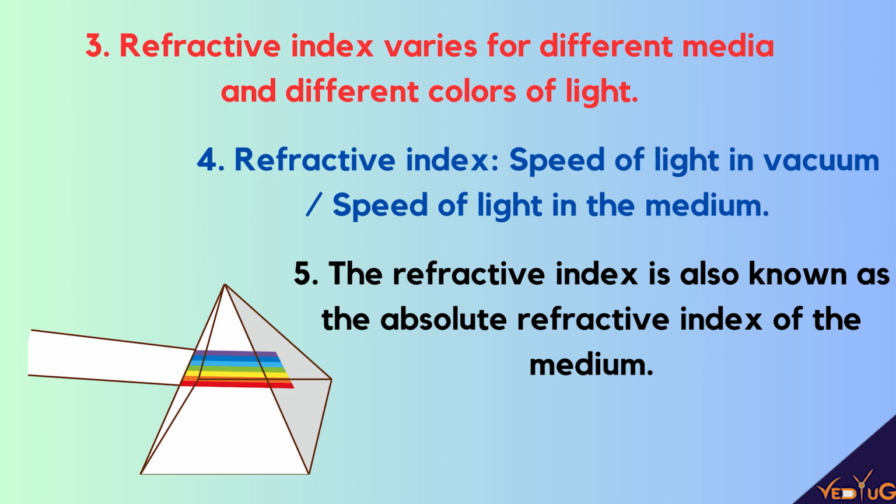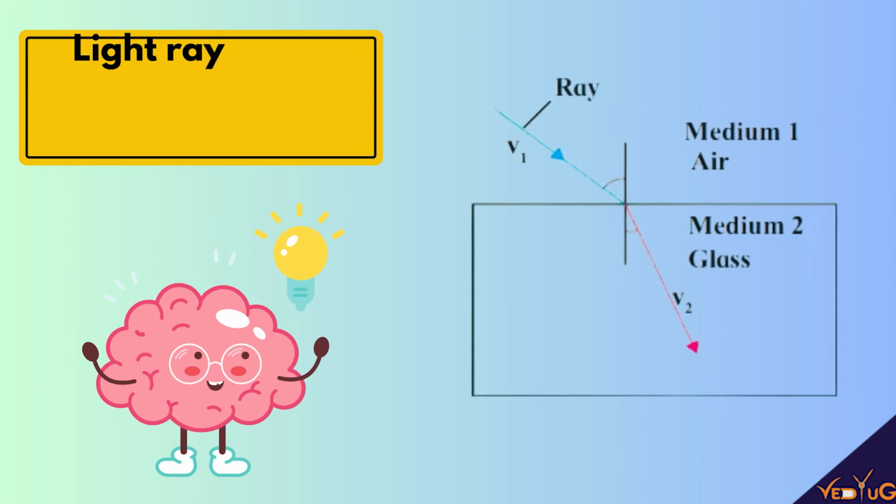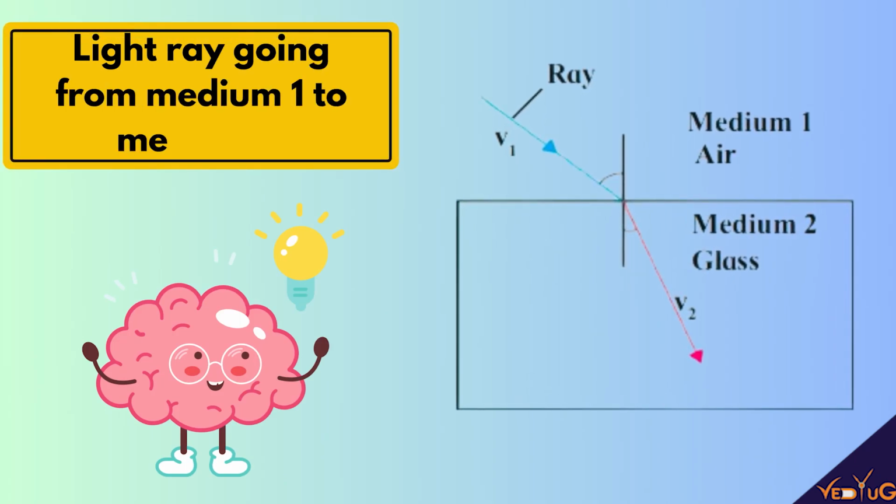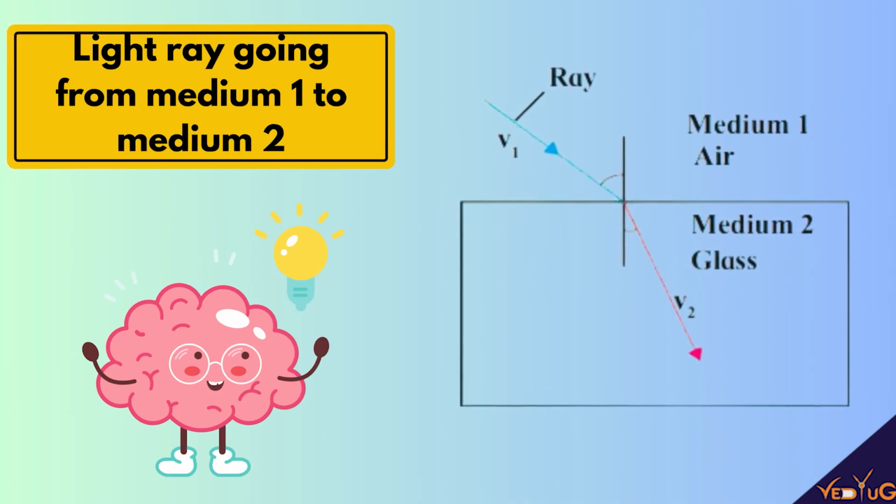The refractive index is also known as the absolute refractive index of the medium. When a light ray goes from medium 1 to medium 2, it is shown in the diagram given below. The refracted ray moves towards the normal in medium 2, which is the glass medium, and medium 1 is air.